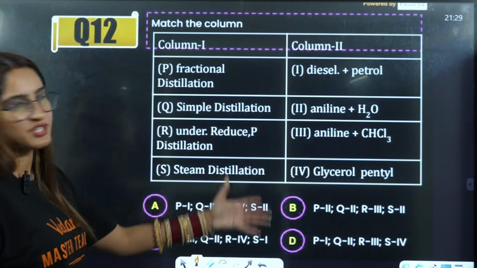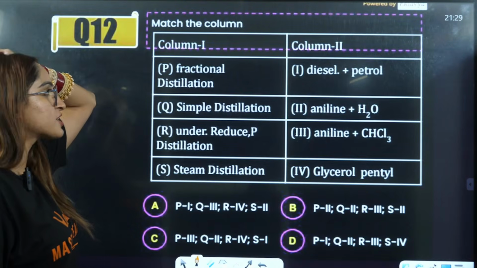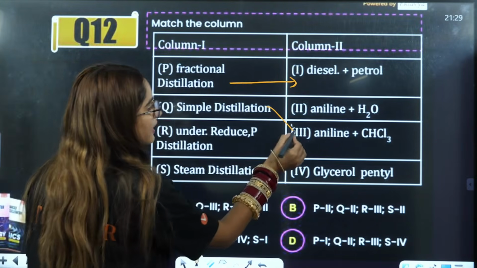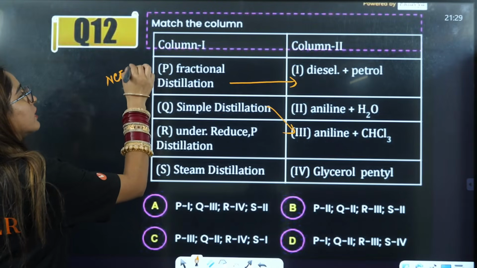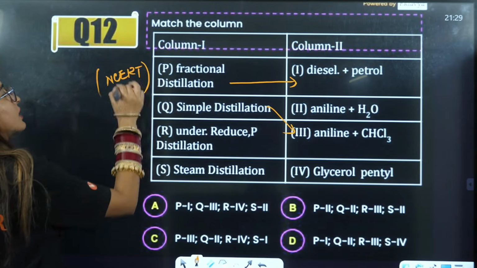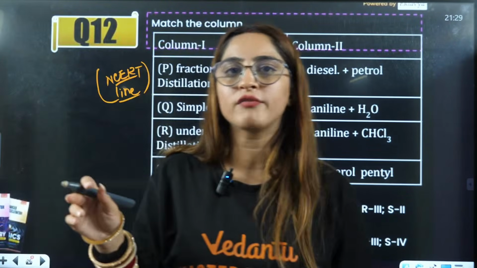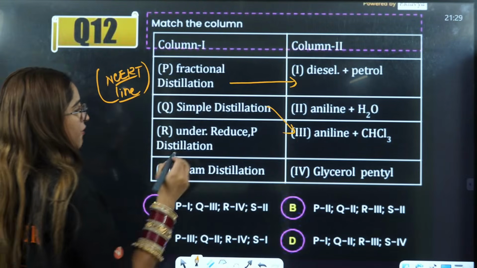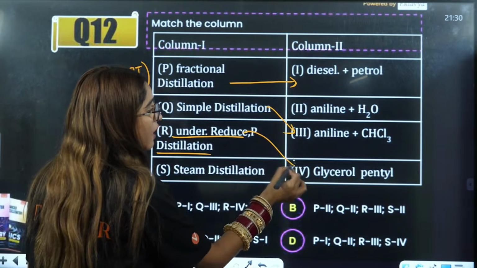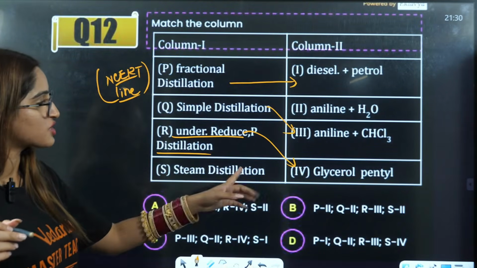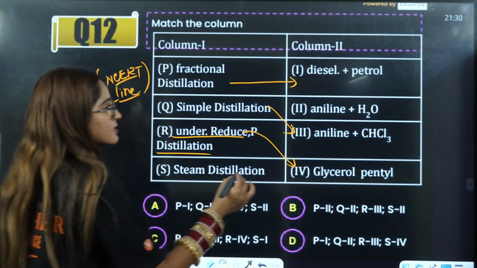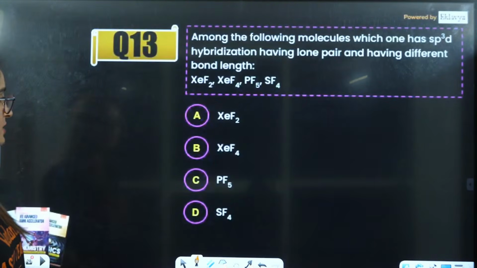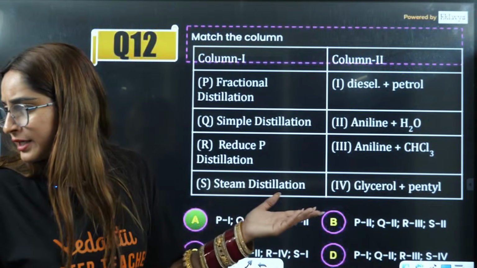So let us see this thing here. This is again a repeated question, right? Fractional distillation, beta, is diesel and petrol. Simple distillation is aniline and chloroform. This is directly from your NCERT line. The purification in GOC that you have, directly from that distillation page, they have picked out this question, right? Then under reduced pressure distillation, you have glycerol, and then steam distillation, you have aniline and water. So A is the correct answer. Is that clear? So directly repeated question, okay?